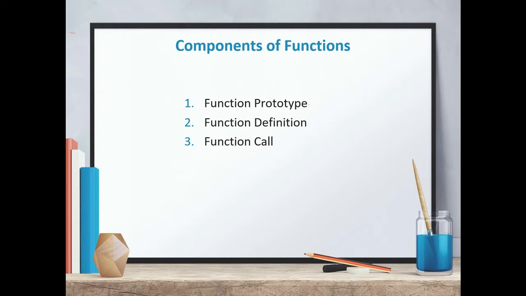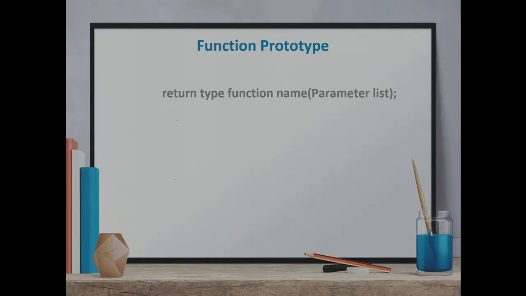Now we'll see various components of a function. In a function, there are basically three components. Number one is function declaration or prototype, number two is function definition, and number three is function call. All these elements or components are very important for a function, so we will see them one by one.